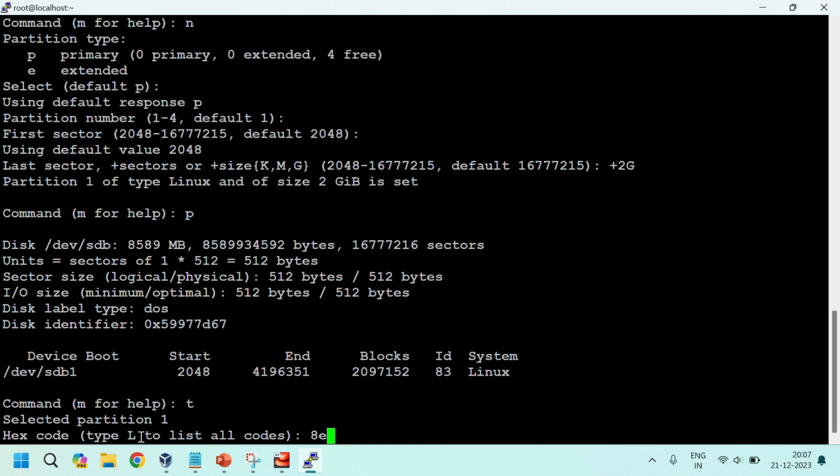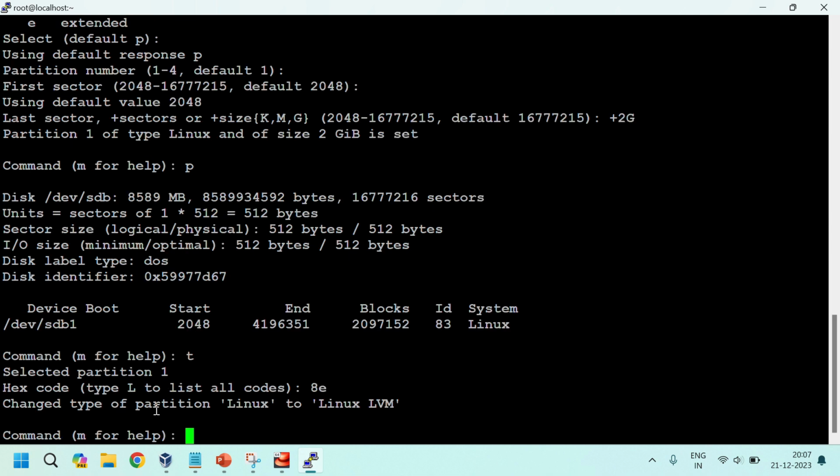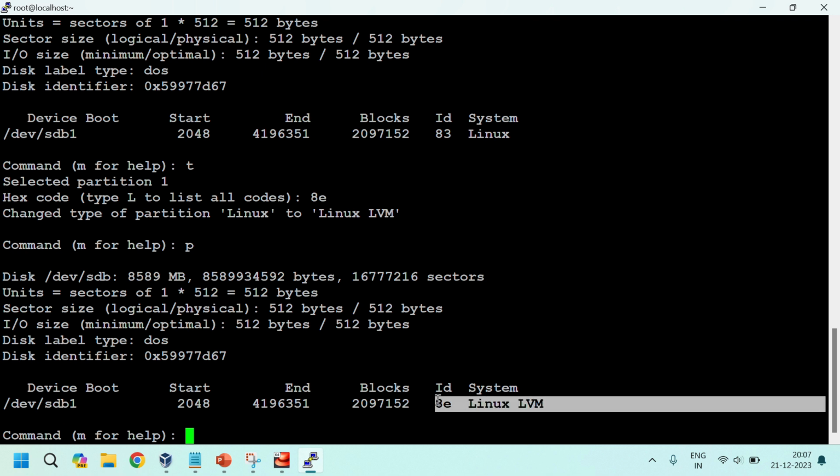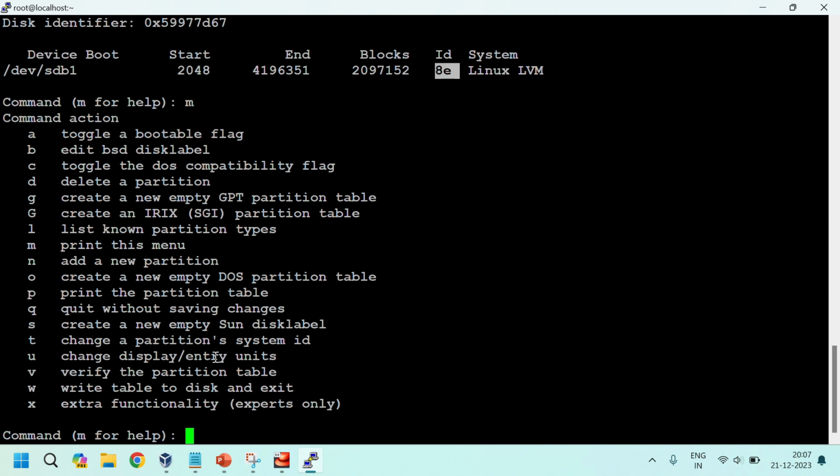I'm giving 8e, since I know the hex code of LVM. See, the partition type is changed. If you give p, it shows Linux LVM; before it was 83, which is just Linux. If you want to know the codes, give L.